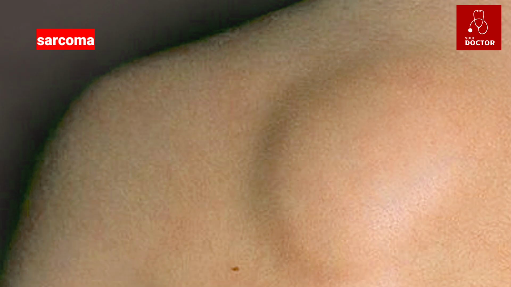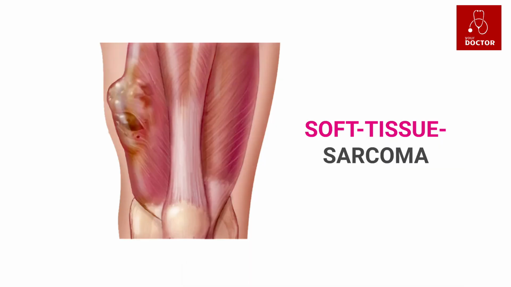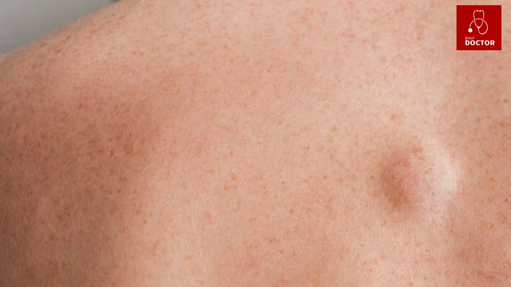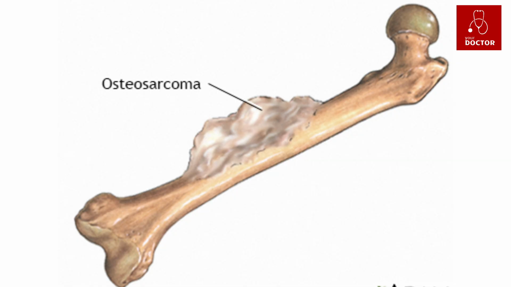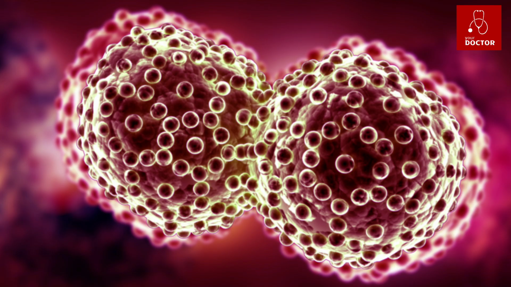5. Sarcomas. Sarcomas start in connective tissues. These are the supporting tissues of the body. Connective tissues include the bones, cartilage, tendons and fibrous tissue that support organs. Sarcomas are much less common than carcinomas. There are 2 main types. A. Bone sarcomas. B. Soft tissue sarcomas. These make up less than 1 in every 100 cancers, 1%, diagnosed every year.